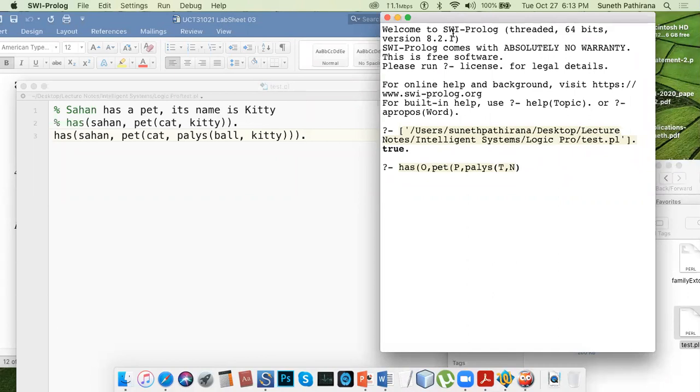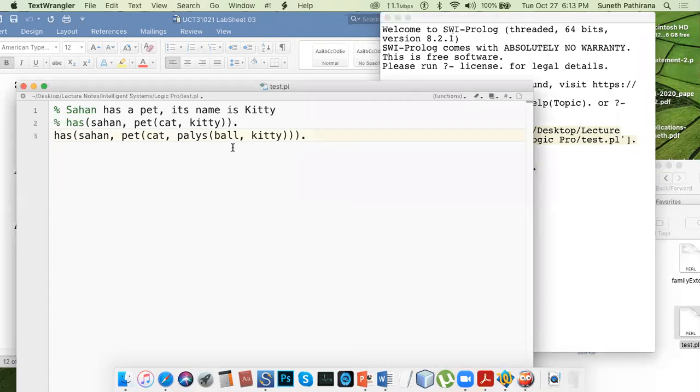Close bracket, close bracket, close bracket. You need to follow the same structure. Owner is Sahan, pet is cat, and the toy is a ball which the cat plays with, and the name of the pet is cat. This somewhat should be play.